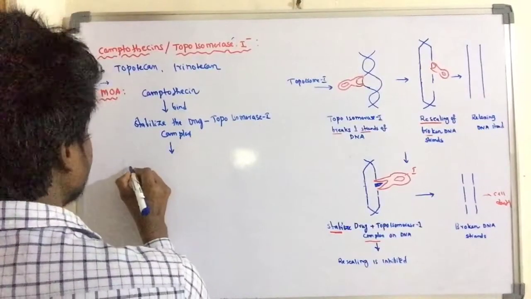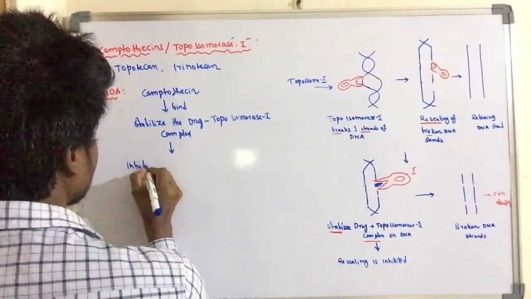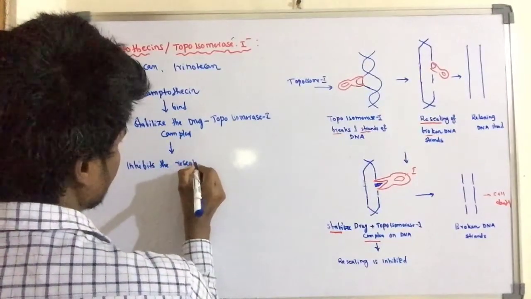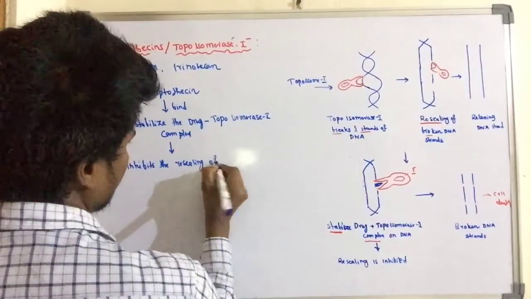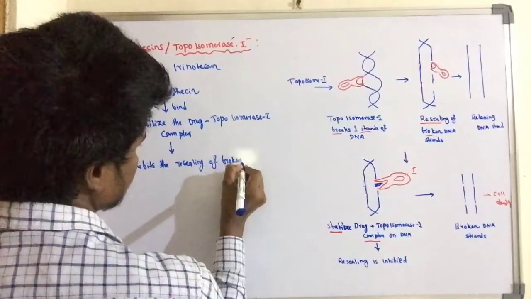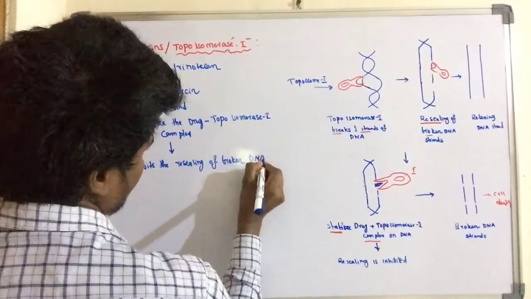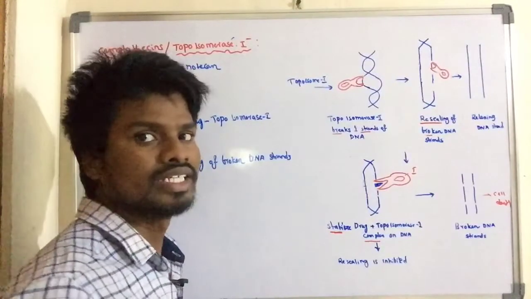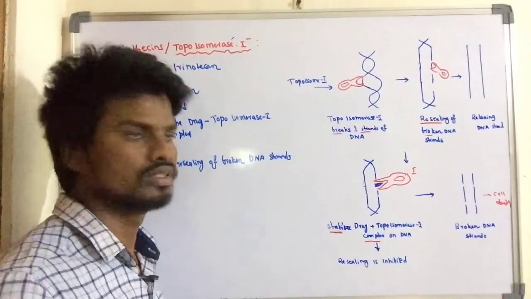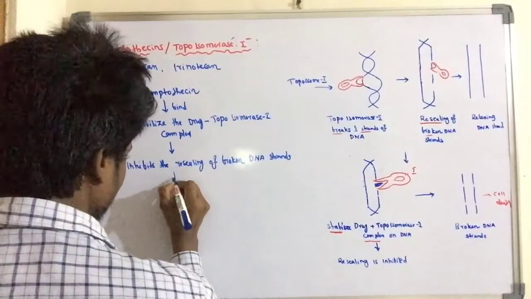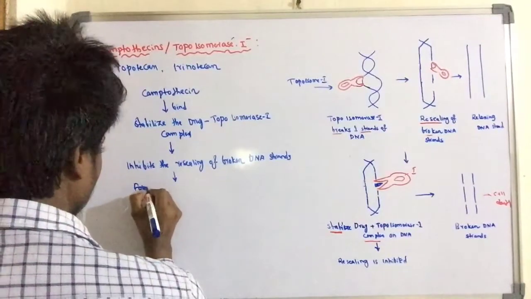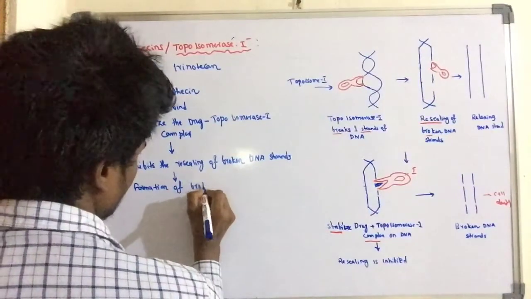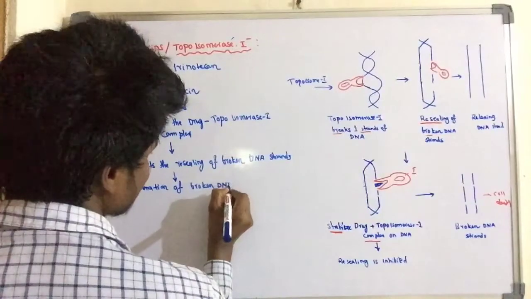Resulting in inhibition of the resealing of broken DNA strands. The resealing of the broken DNA strands is inhibited, resulting in the accumulation of broken DNA strands.